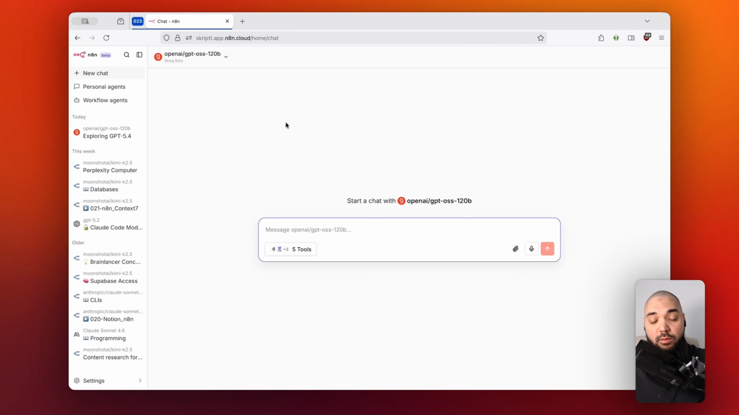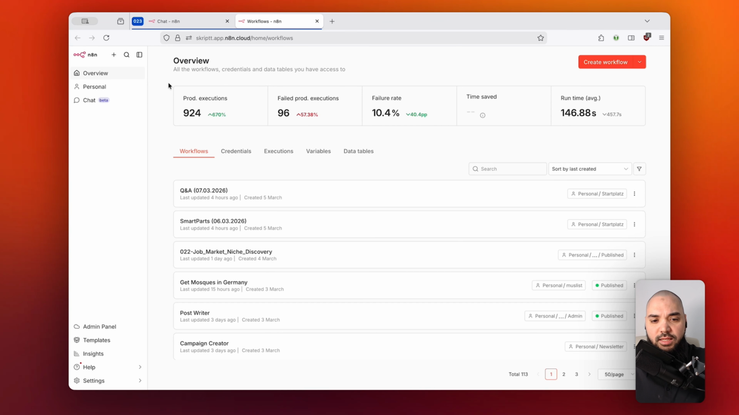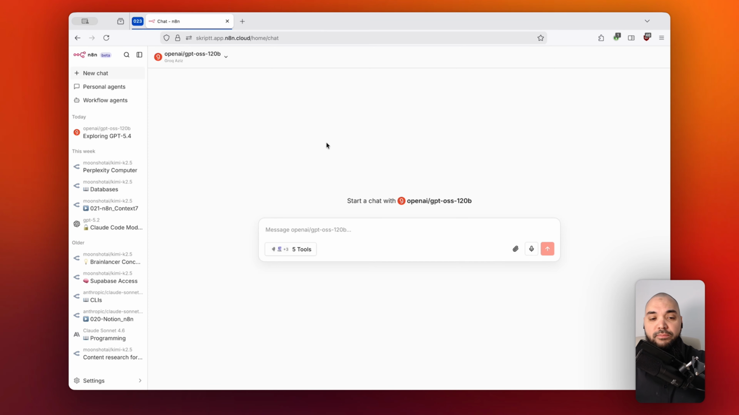Now, I am within my N8N account right now, and it might not even look like this, but if I jump onto the logo right here, then you can see that this is within my N8N account, but I switched to this new chat beta hub. And this is actually quite interesting because what this gives you is a new interface, as you can see.